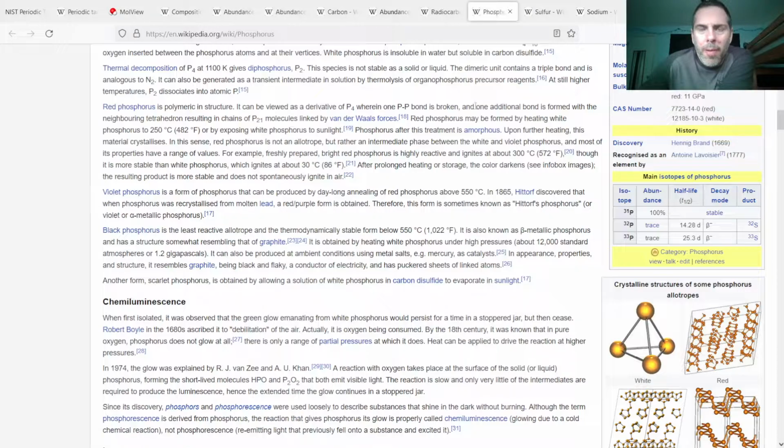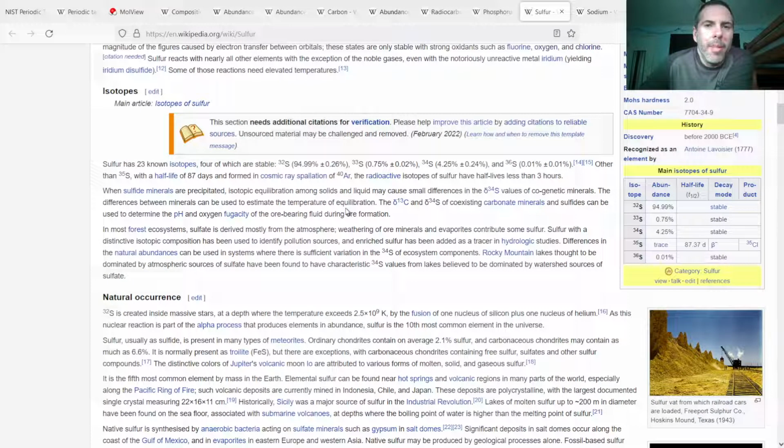So phosphorus is an element that's in DNA but not in proteins, and sulfur is an element that's in proteins and not in DNA. For experiments that need to track where DNA is going and where protein is going, you can label one or the other and then see which materials stay radioactive and which materials are no longer radioactive.